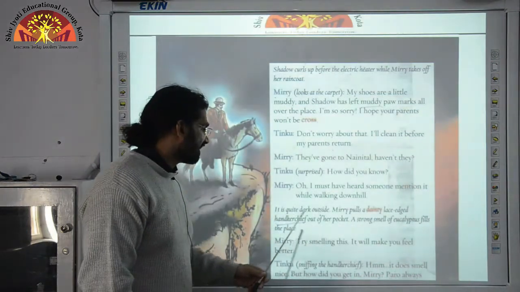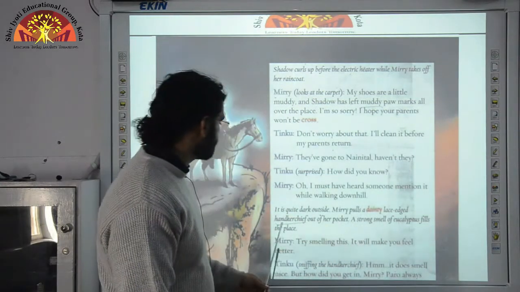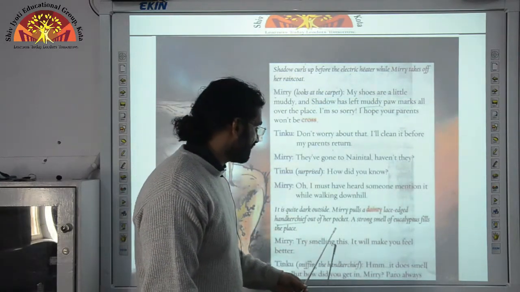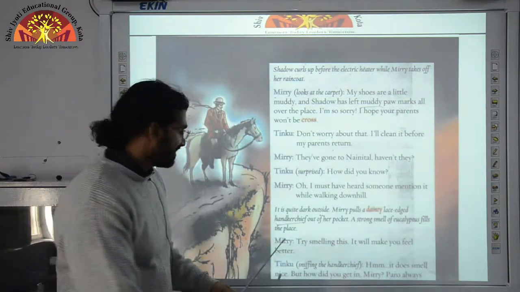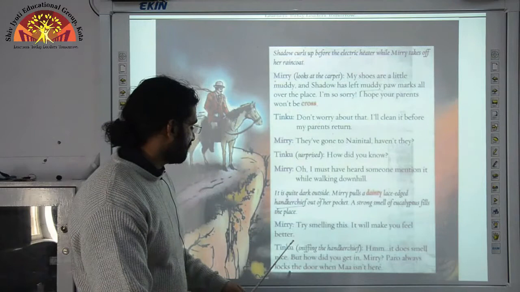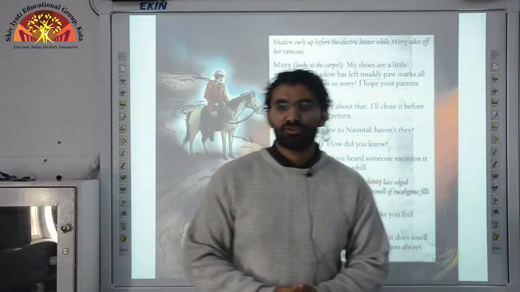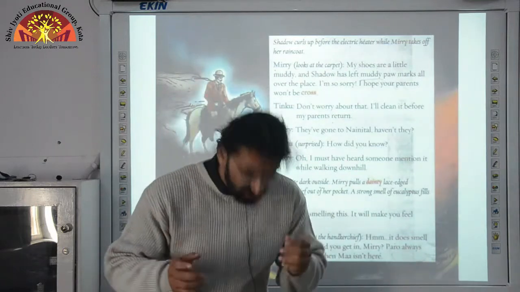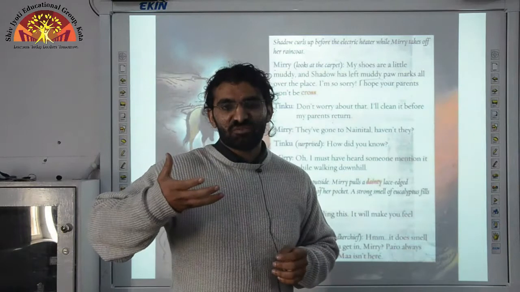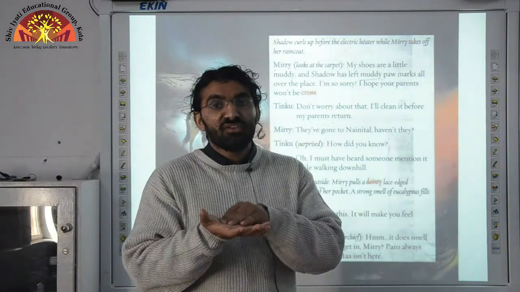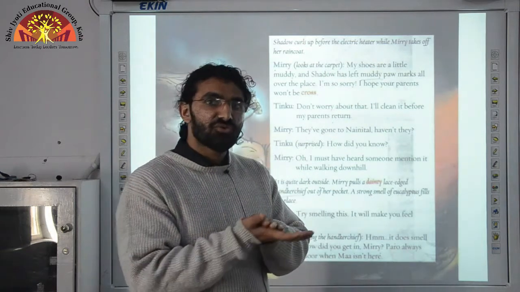It's quite dark outside. Miri pulls a dainty lace-edged handkerchief out of her pocket. A strong smell of eucalyptus fills the place. Miri says, try smelling this. It will make you feel better. Since Tinku is suffering from a cold and sneezing all the time, Miri takes out a handkerchief from her pocket, filled with the smell of eucalyptus, and gives it to Tinku.